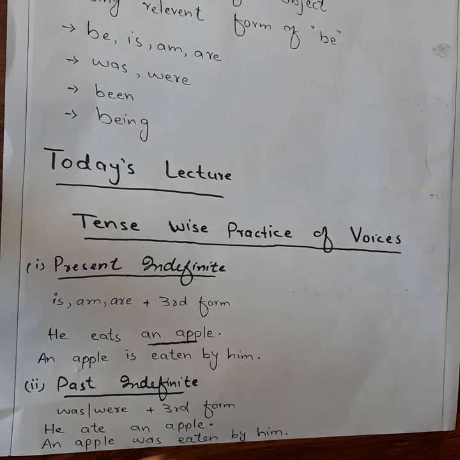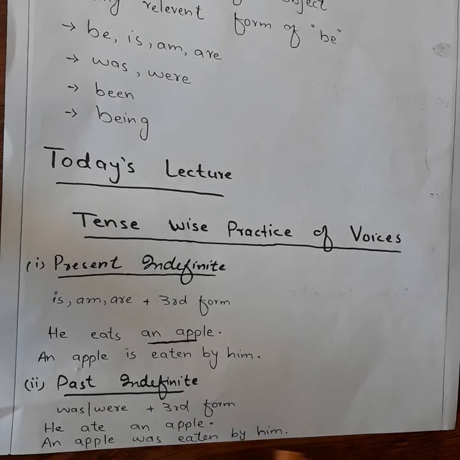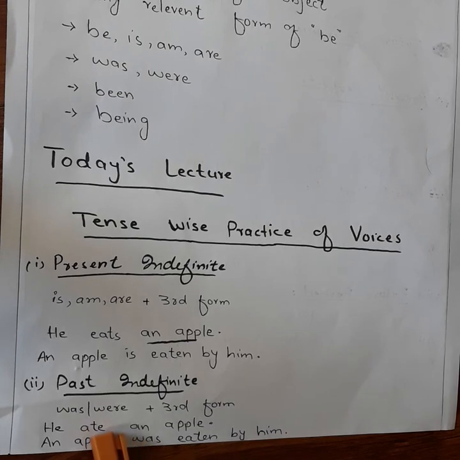An apple was eaten by him, because in active voice we have second form of main verb, so we will use second form of be in passive voice. An apple was eaten by him, right?